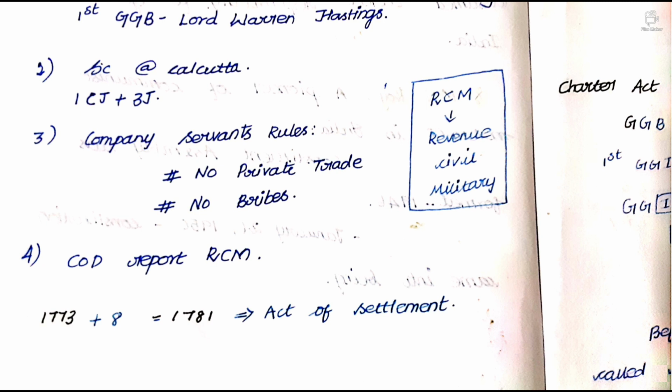The next act after the Regulating Act of 1773 is the Act of Settlement. For the Act of Settlement, you should add 1773 plus 8. You get 1781. That is the year of the Act of Settlement. It is just to rectify the defects in the Regulating Act of 1773. That's it, the Act of Settlement is over.